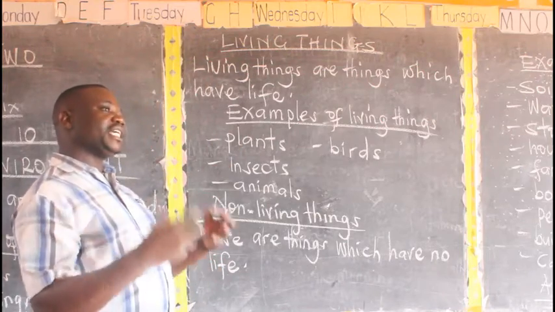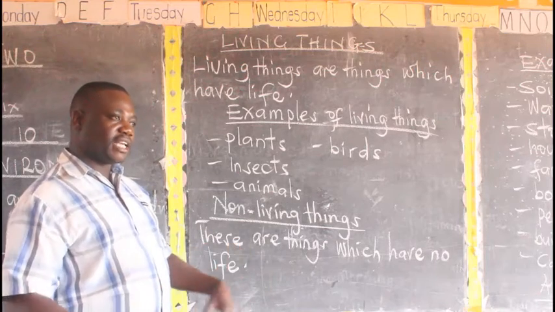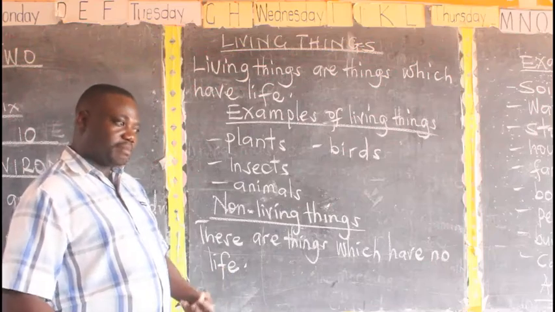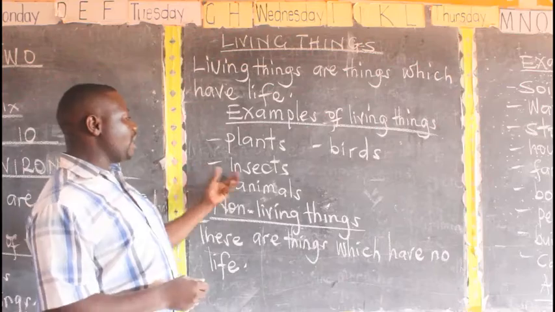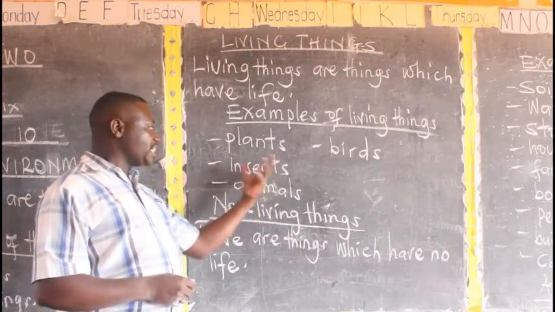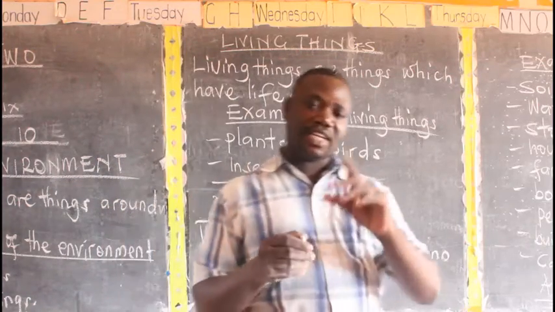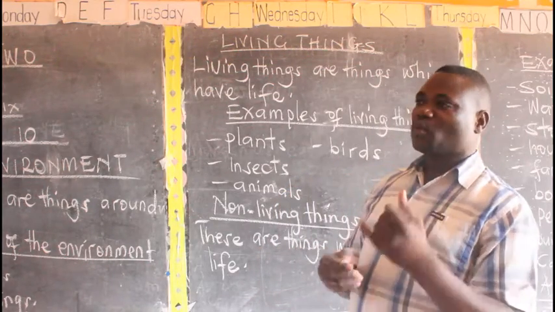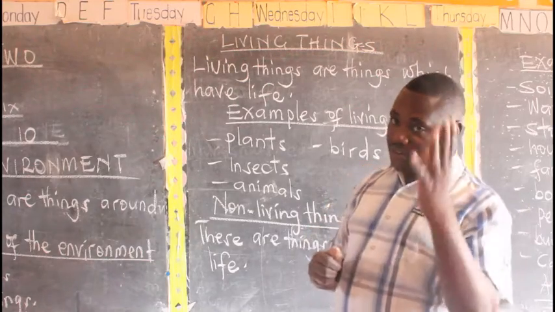Remember, we looked at characteristics of plants. We say they breathe, they move, they excrete. That one is to remove waste products, and there are very many things. Then we have insects as examples of living things. Remember insects are grouped into two. We have harmful insects and useful insects. Examples of useful insects, we have bees. We have grasshoppers, and you know them.